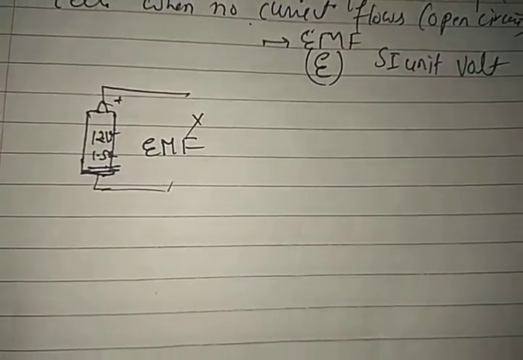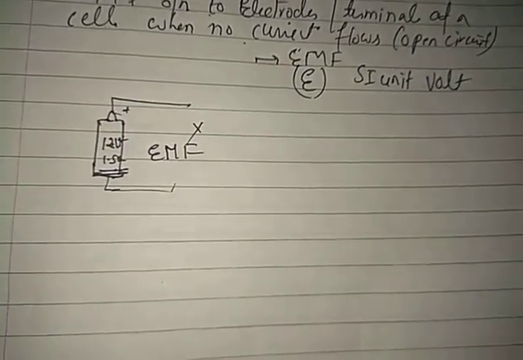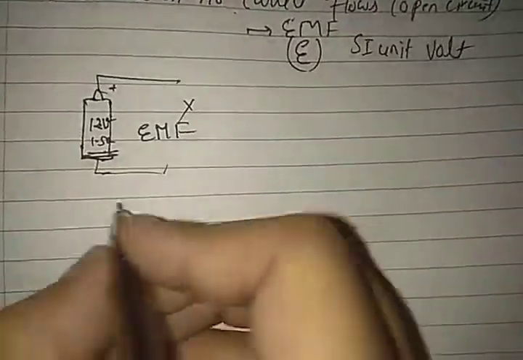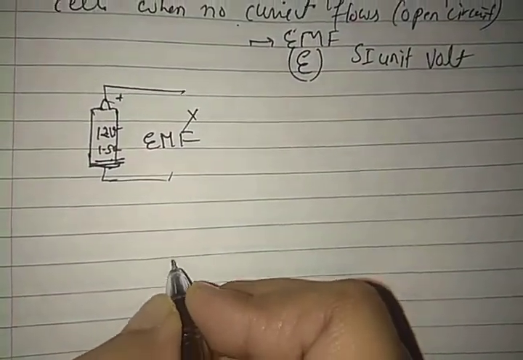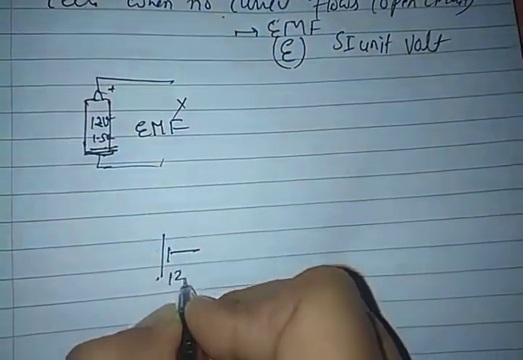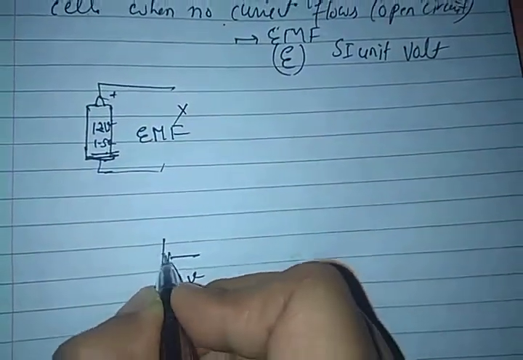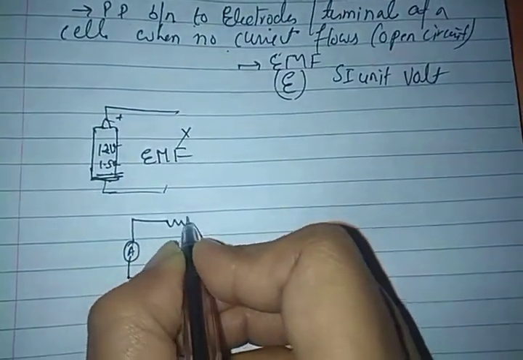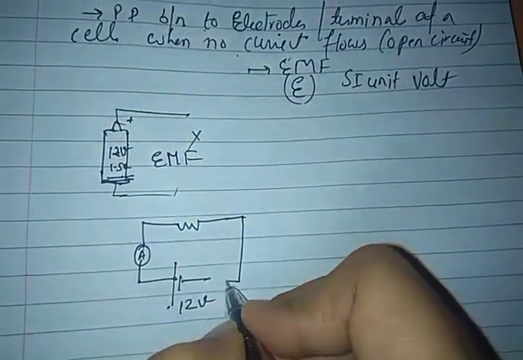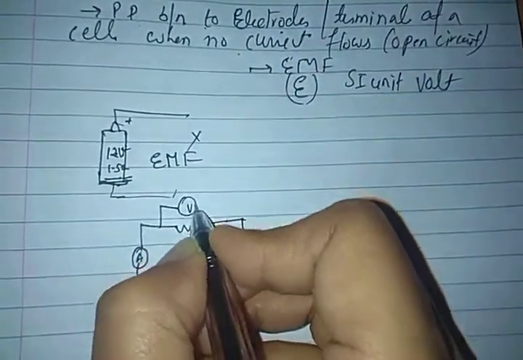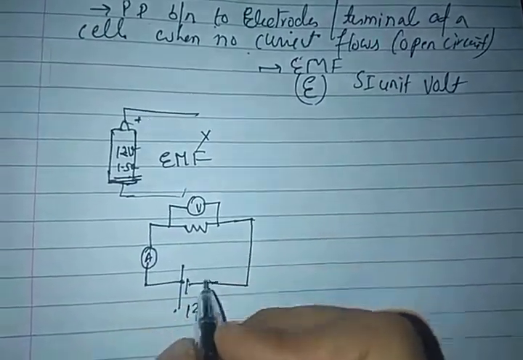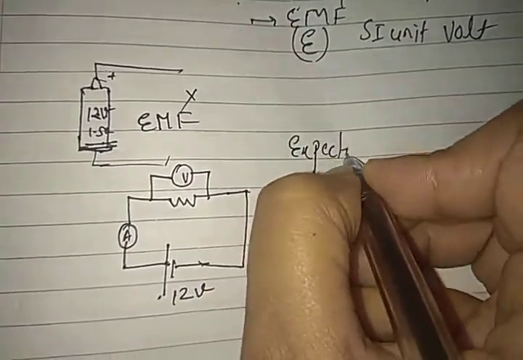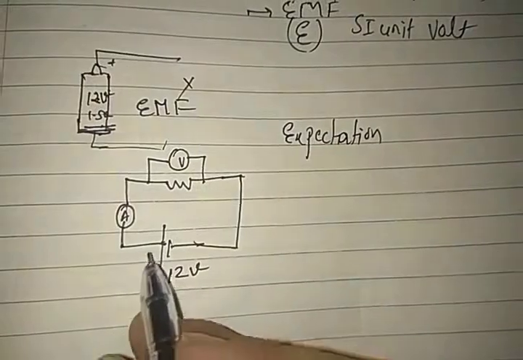Here you can see how we can build one more concept using the electromotive cell. You purchase a battery from the market and it was of 12 volt. The potential difference between these two electrodes was 12 volt. And here you connected this with the ammeter, and with this 4 ohm resistor, and then you put this voltmeter across it, and it reads 12 volt. Now let me ask you, what was your expectation? The potential is of 12 volt.